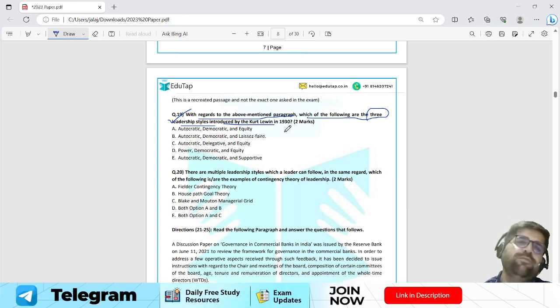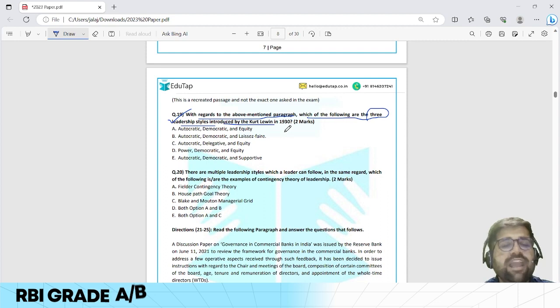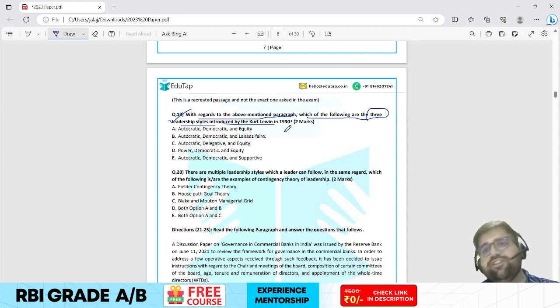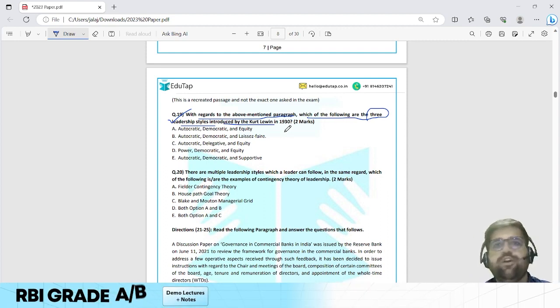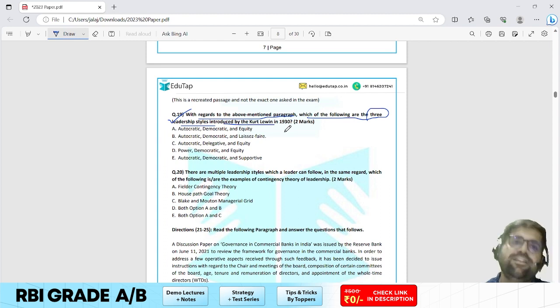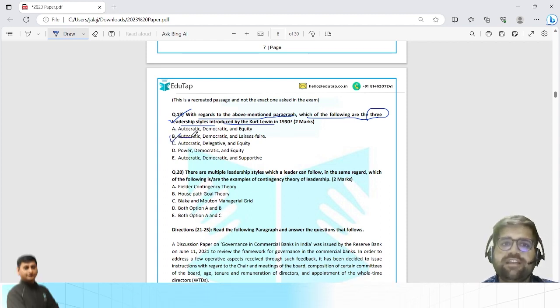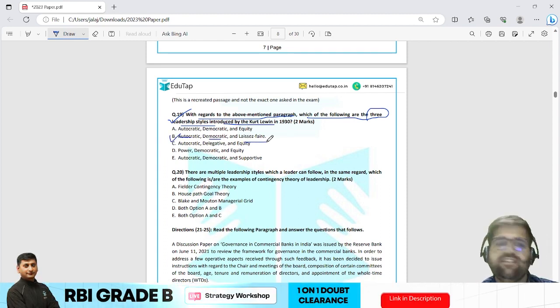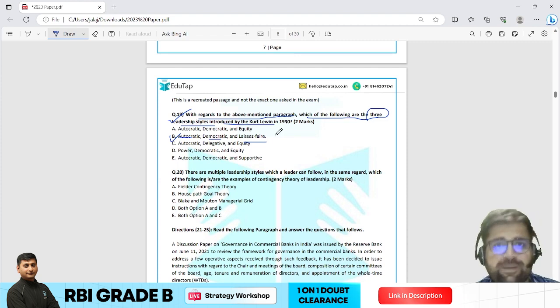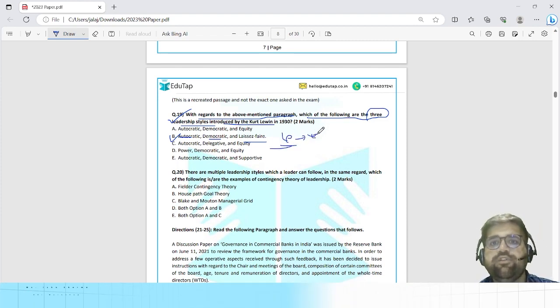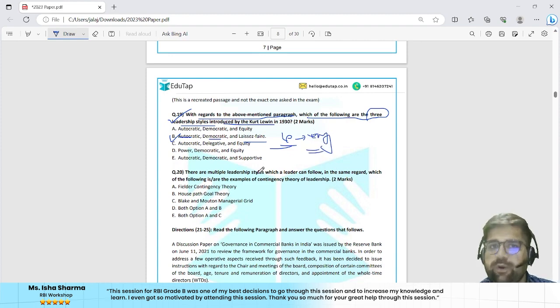Very basic question, I would say a cakewalk type of question. Even a student coming from +1 or +2 from CBSE could have answered this question. The answer will be autocratic, democratic, and laissez-faire. So question number 19 is taken from your chapter Leadership Part 1. It is an easy question according to me, nothing much to worry about.